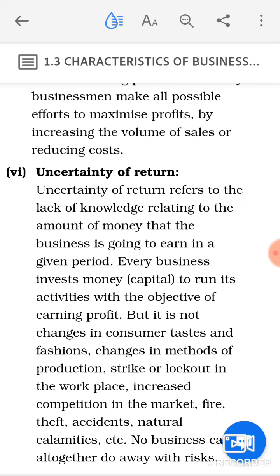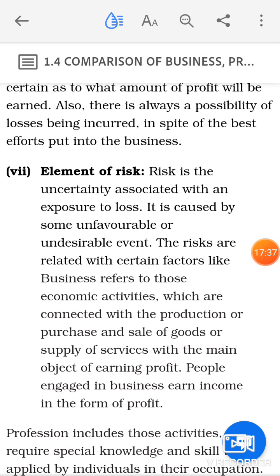So this feature will always be there, that nobody knows how much profit they are going to earn, or how much return they are going to get out of the capital that they have invested in the business, because there are multiple factors which affect the return of the business. So uncertainty of return will always be there as an element of your business. It's not always that you are going to earn profit only.